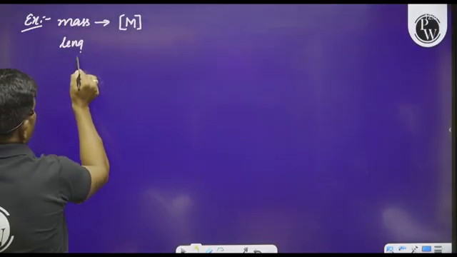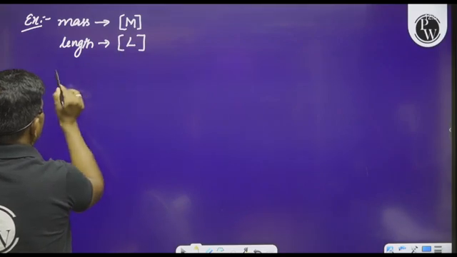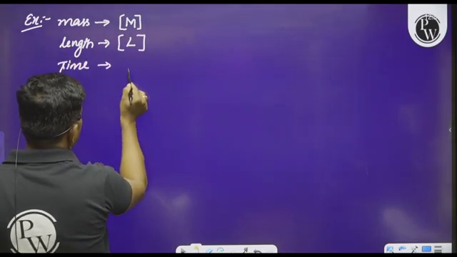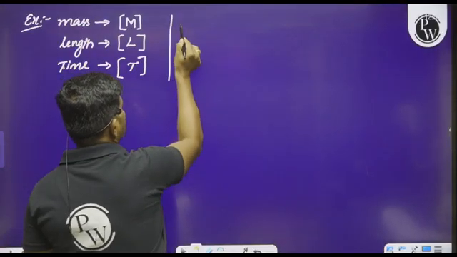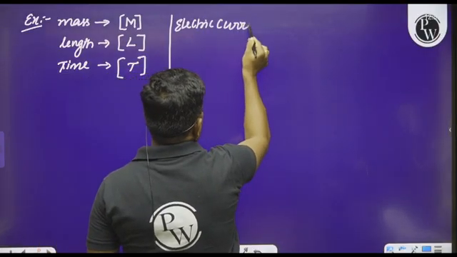And similarly, length is represented by capital L within a square bracket, and time is represented by a T within the square bracket. And later, what is the electric current?